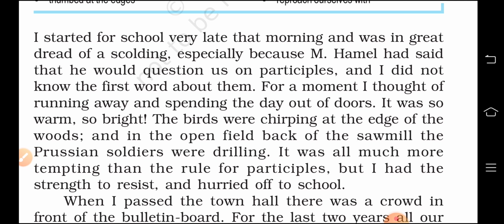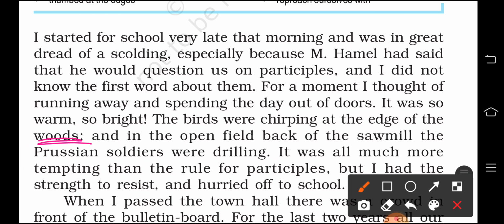Sawmill is, you know, a factory for cutting wood. Because he had to cross the woods, what is that? Woods is not only that, it is what? Jungle, you can say. It is the forest, right? It is not the wood only, it is jungle. So edge of the woods here means jungle, right? So there was automatically a sawmill there, and sawmill is a factory for cutting the woods. Generally it is there in the forest.